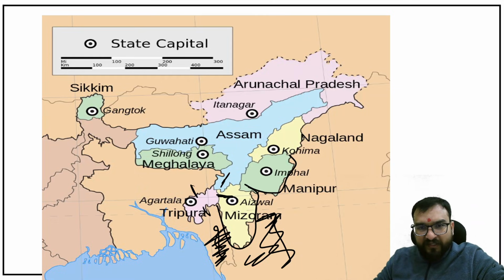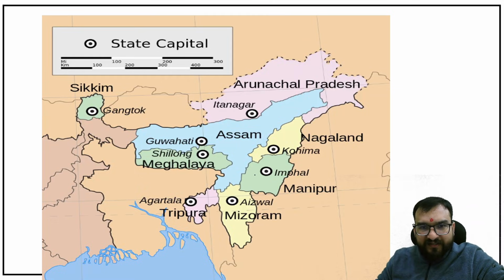Right? Manipur is completely on the outer side Myanmar, and on the inside you will be finding above Nagaland and Assam. Is Manipur connected with Tripura? See this connection. No, there is no connection, guys. Right? Then you see Kohima over here. Kohima, again Nagaland will be Manipur, above Arunachal Pradesh over here, right?